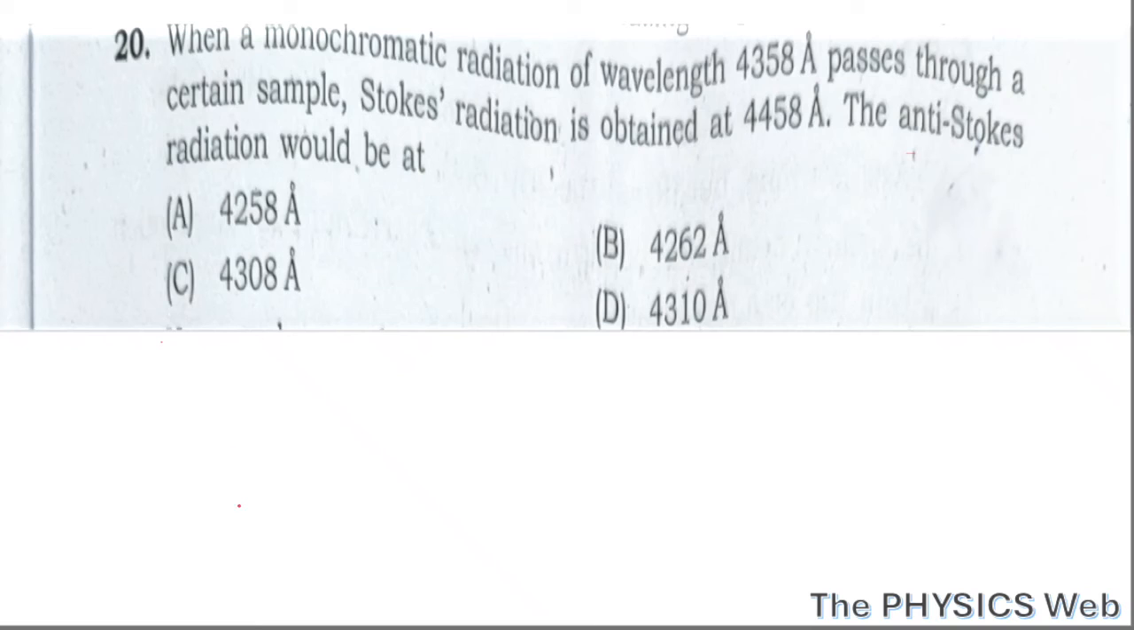As we know, Raman scattering is the inelastic scattering of light. And in Raman spectroscopy, we find different lines. One is the Rayleigh lines, for which the incident wavelength and the scattered wavelength are the same. Then there are the Stokes lines, for which the scattered wavelength is greater than the incident wavelength, and the anti-Stokes lines, for which the scattered wavelength is less than the incident wavelength.